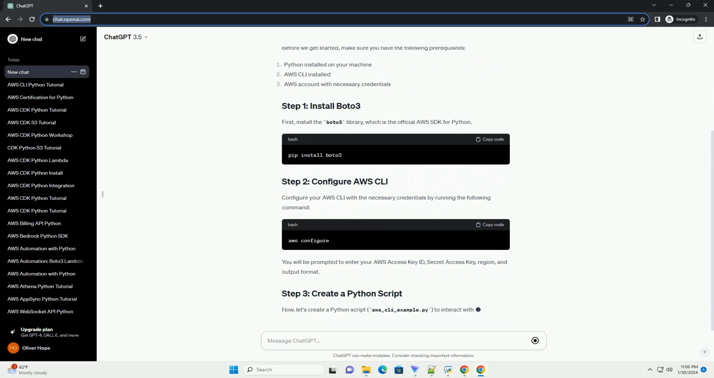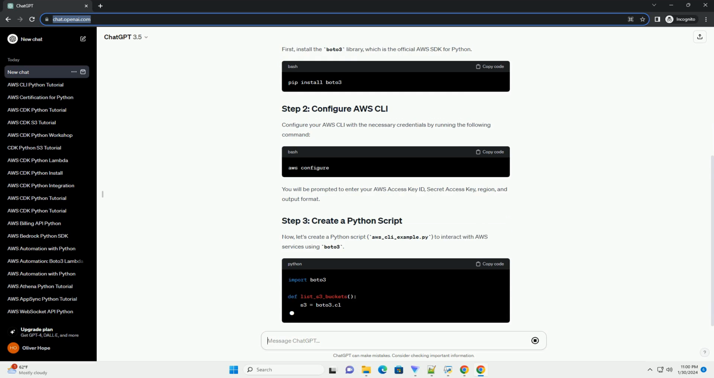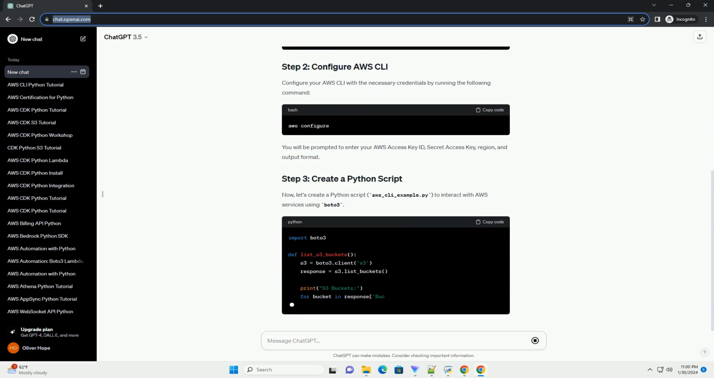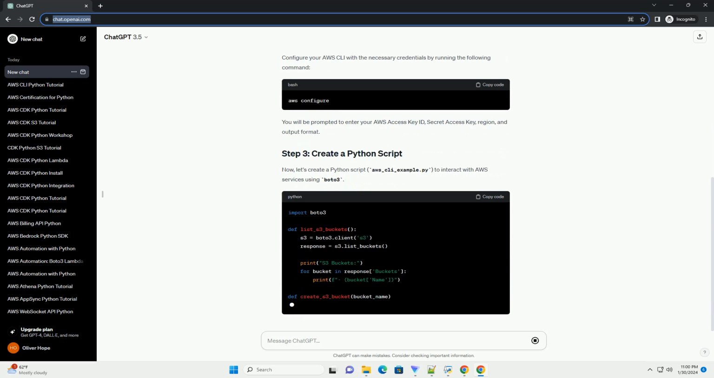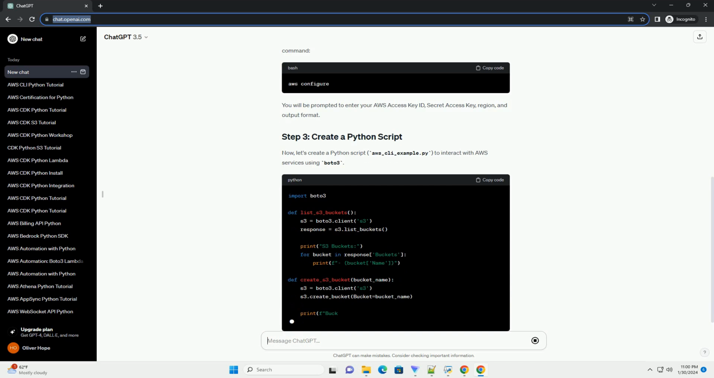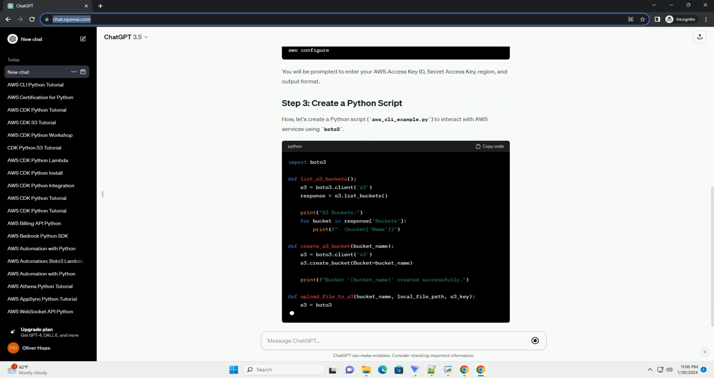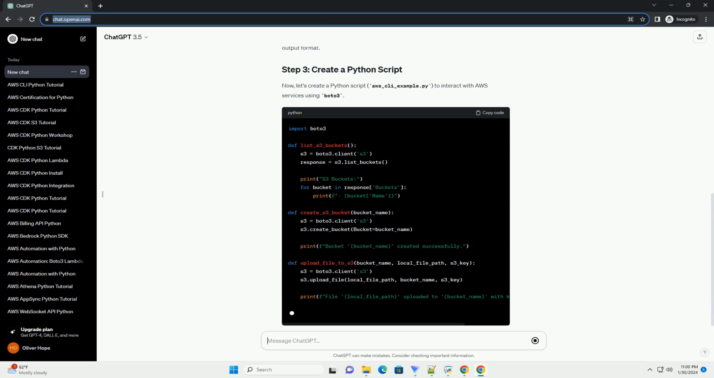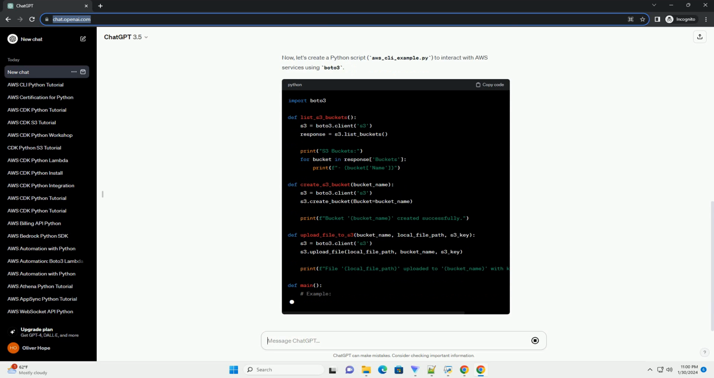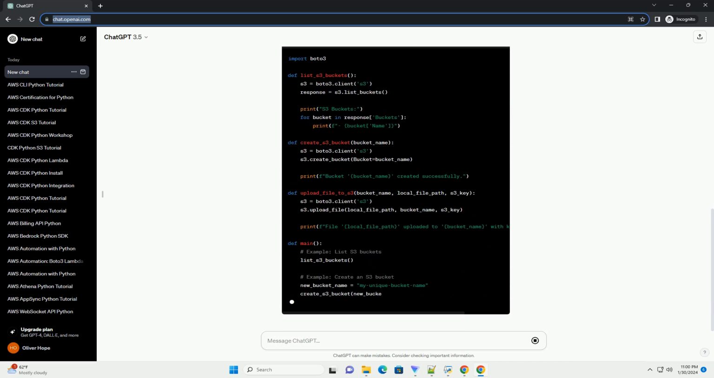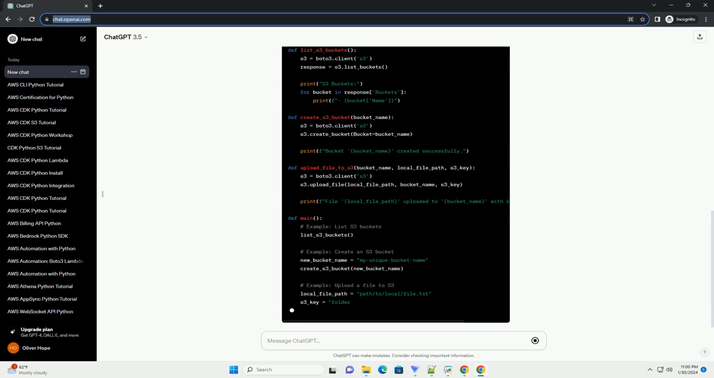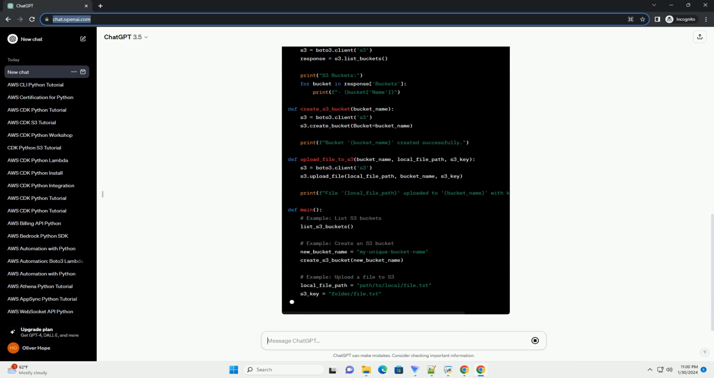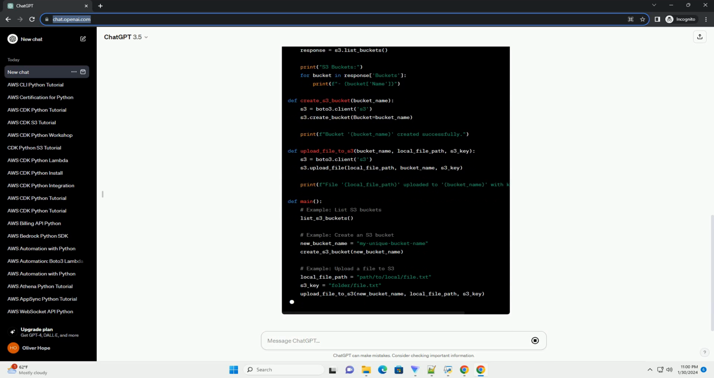Python, make sure you have Python installed on your machine. You can download it from python.org. AWS CLI, install the AWS CLI by following the instructions provided in the AWS CLI User Guide. Boto3, this is the AWS SDK for Python. Install it using the following command.